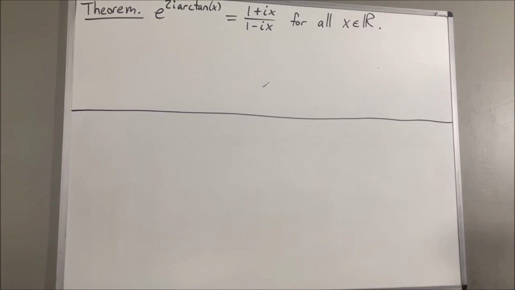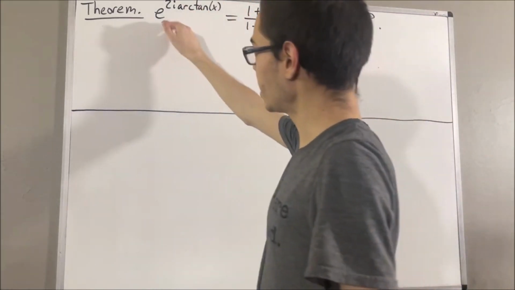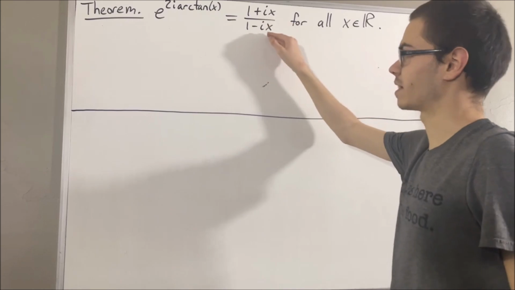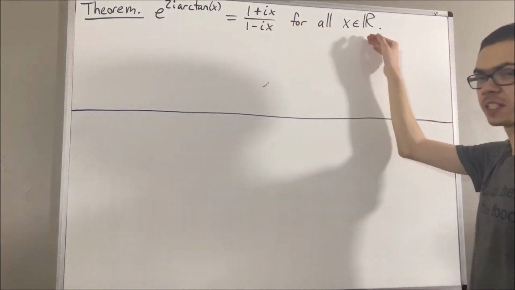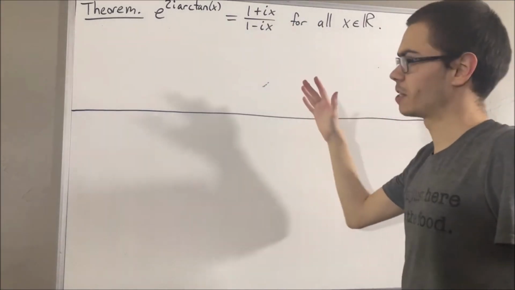Hello! In this video, we are going to prove the following theorem. e to the 2i arctangent x is equal to 1 plus ix over 1 minus ix for all real numbers x. Now here, context is going to be important.